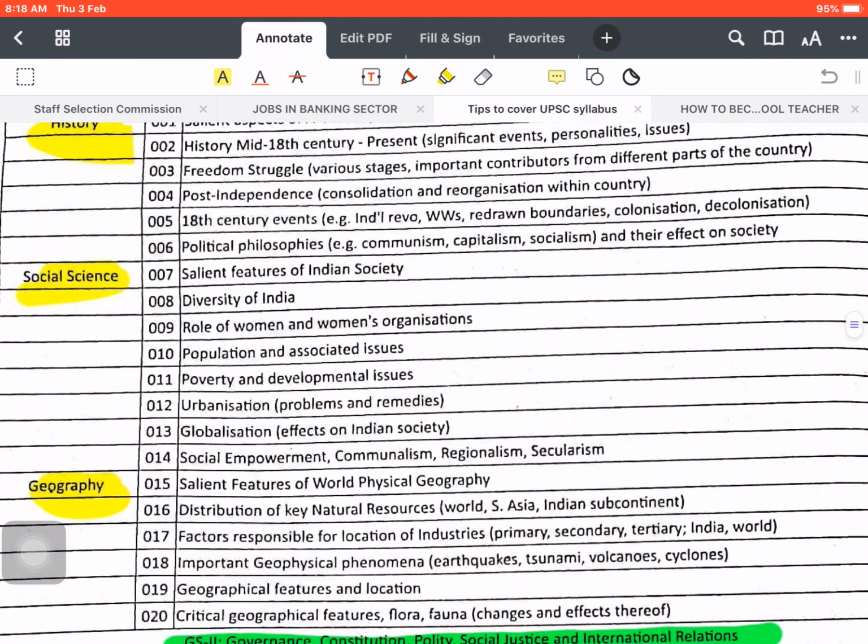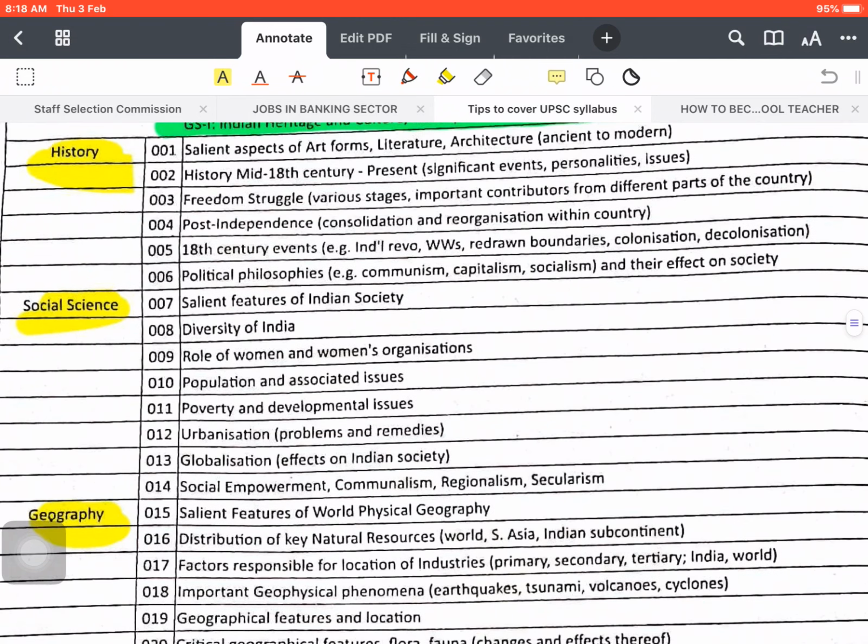The 100 points you will see, for history, look, there are 6 points, so you just prepare one. Maybe it will take 1 day, maybe some topic will take 2 days or maybe more than that, depending upon the topic's length. For example, the first is related to art forms, literature and architecture, meaning they are talking about the whole art and culture. Obviously it will take 2-3 days. If you are a beginner, it can take more days, but if you are already into the flow, already into that particular UPSC format, it will take very little time for revision also.